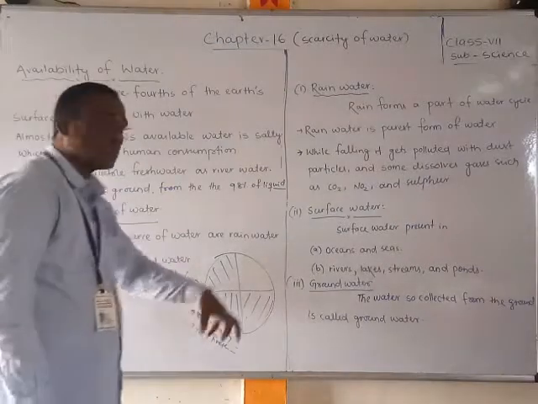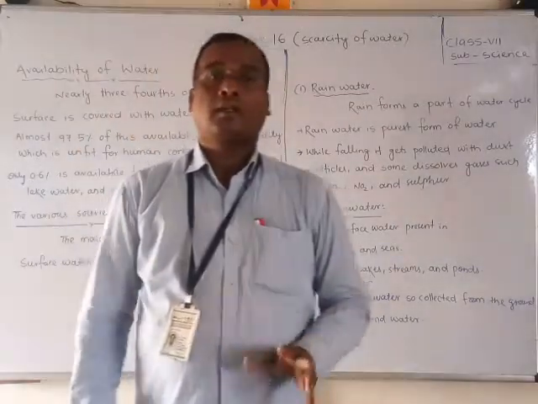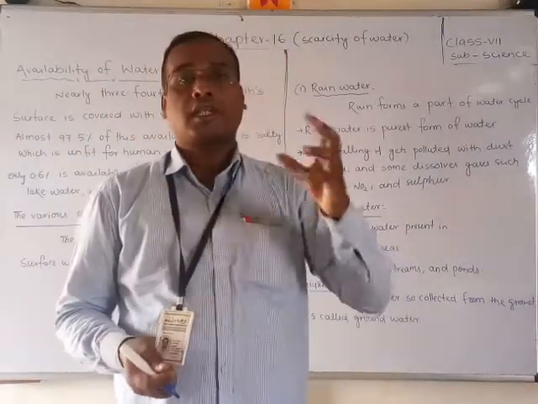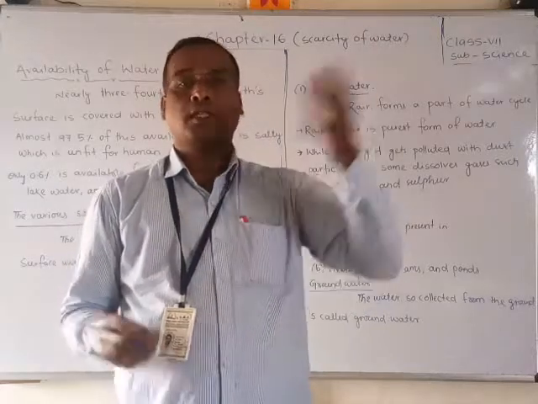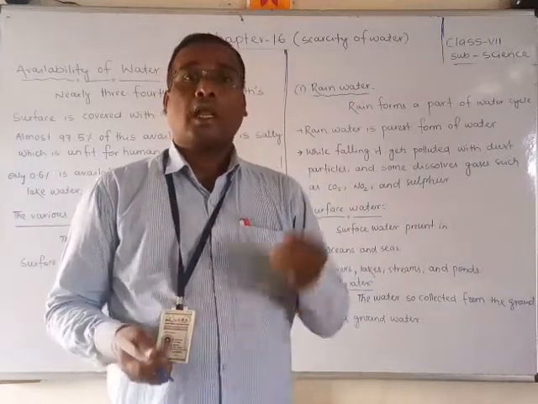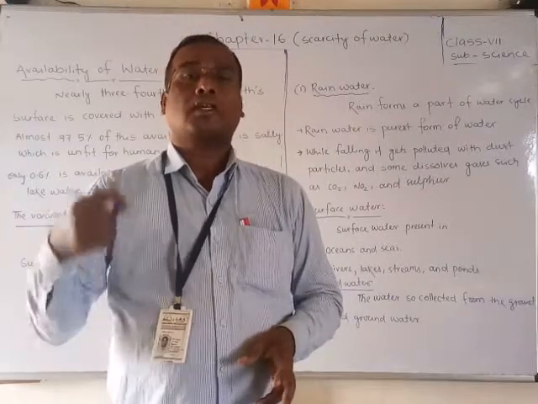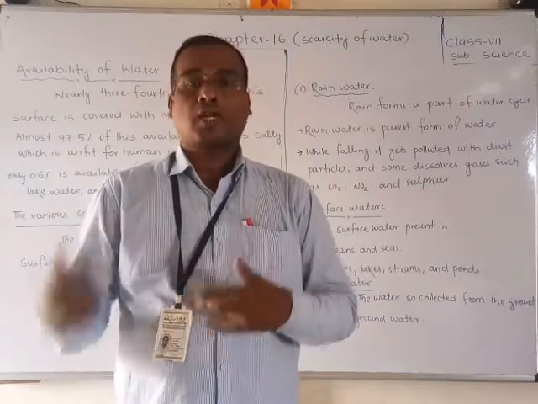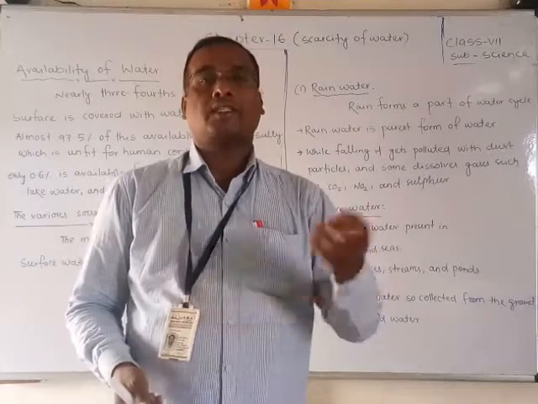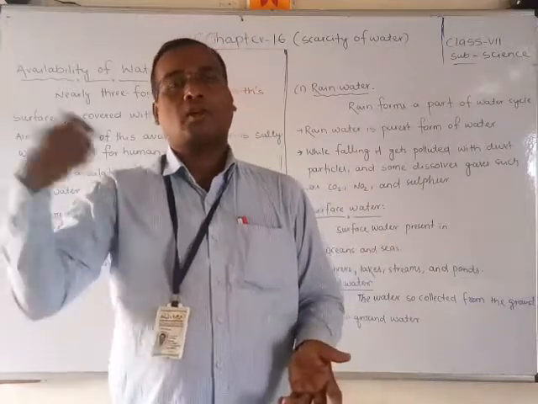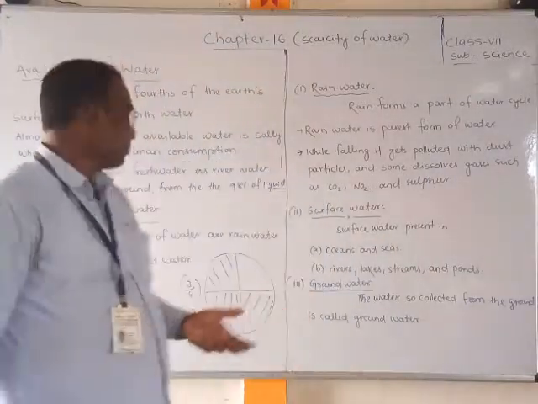And this 2% fresh water we are not all getting. Most of it is glacier, ice in the form of poles near the two poles. The remaining 0.6% is available in the ground, and in lakes, rivers and ponds, and some as rainwater.